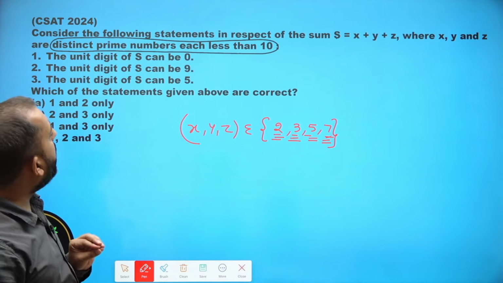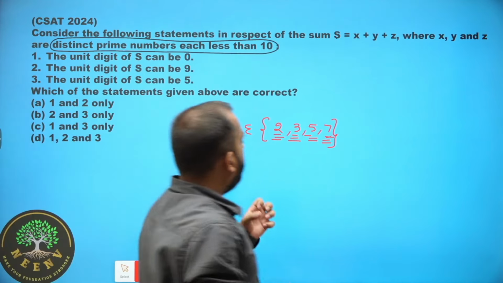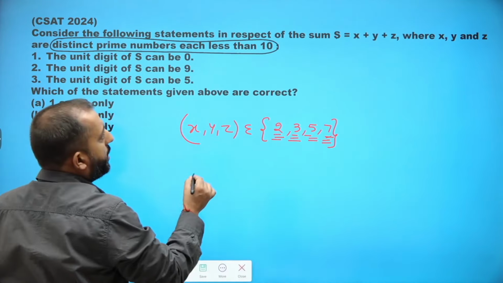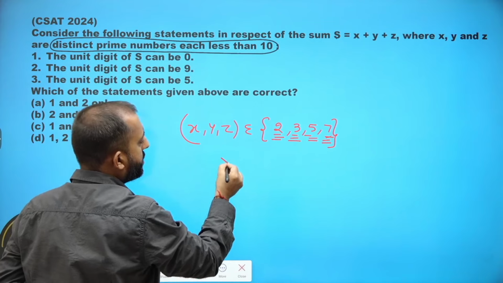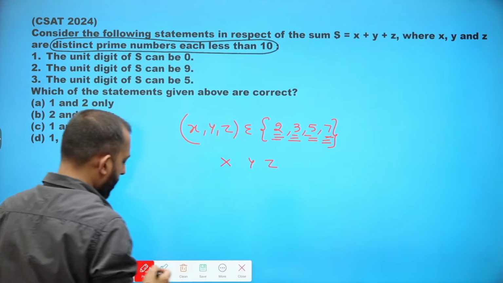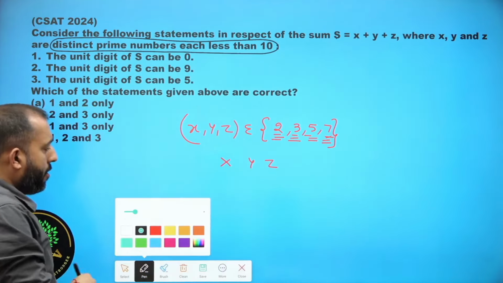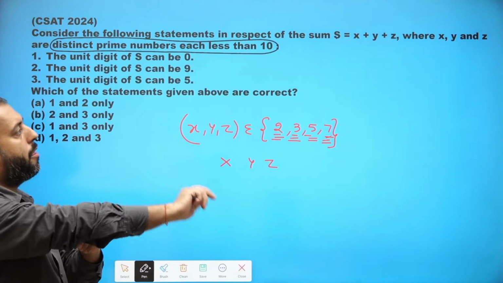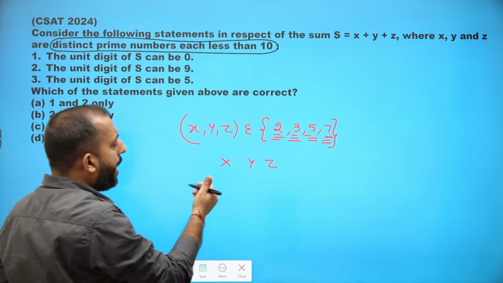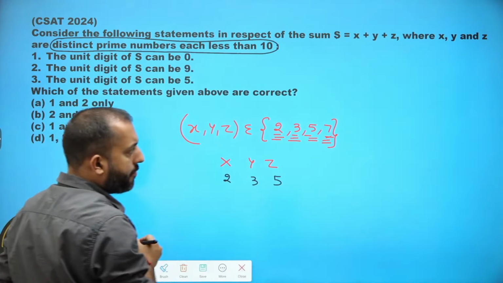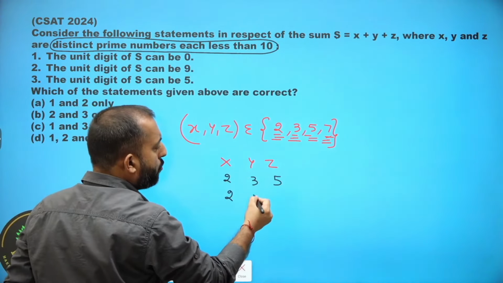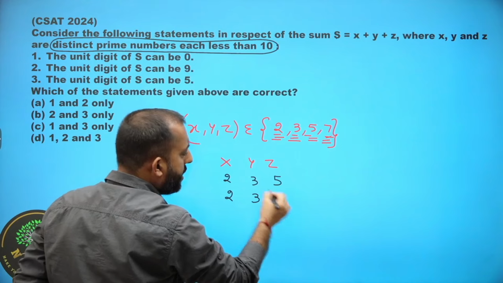Okay. Now, we are interested in calculating S. So let's check it out. X can be 2, Y can be 3, Z can be 5. X can be 2, Y can be 3, Z can be 7.